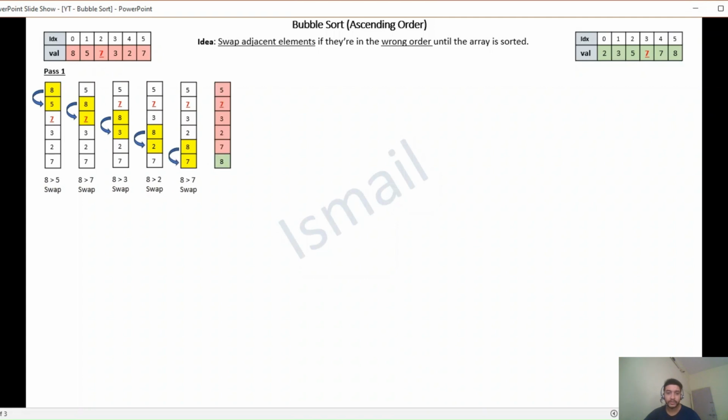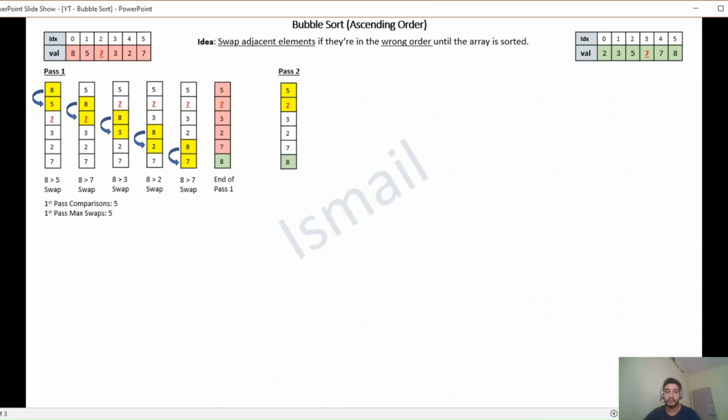At the end of pass 1, you'll observe that 8, which is the largest element, has moved to its correct position. So, in the first pass, there were altogether 5 comparisons and at the max 5 swaps. The same process is now to be repeated for the remaining unsorted elements.